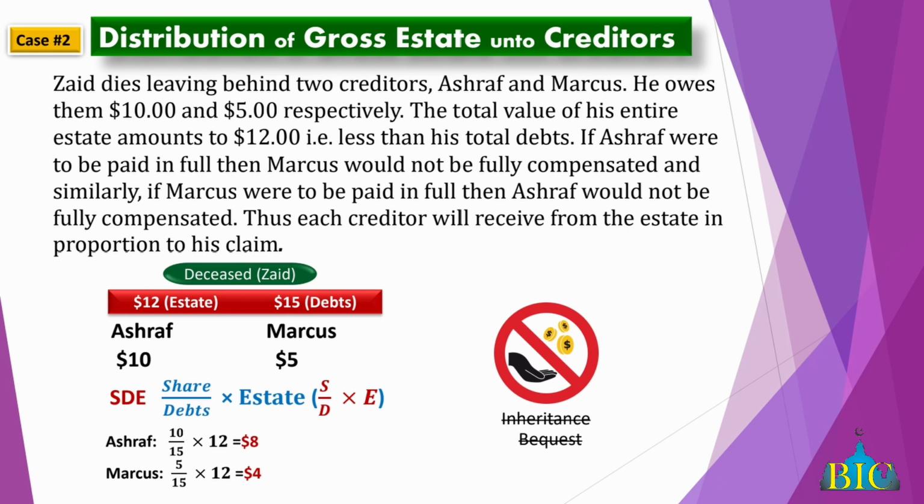So Zaid's share is $10, that you owe him. So 10 out of 15 multiplied by 12. This is how much you're going to pay him: $8. Now for him, 5 out of 15 multiplied by 12. This is how much you're going to pay him. So each would not be paid fully. They would be paid in that proportion.